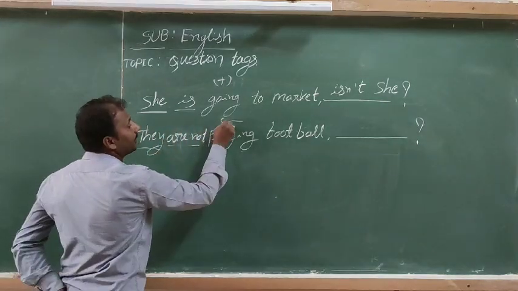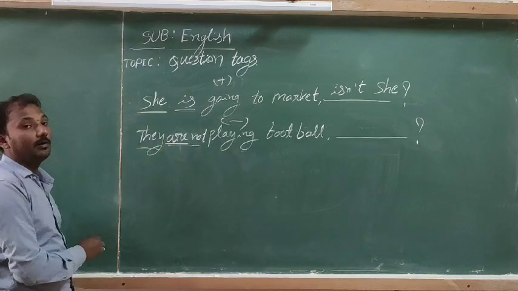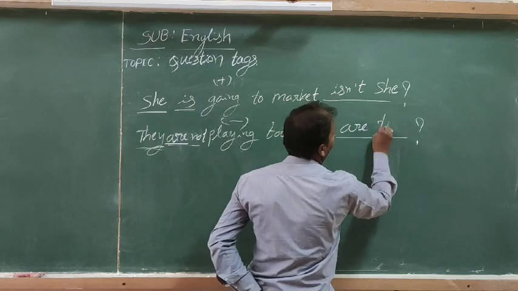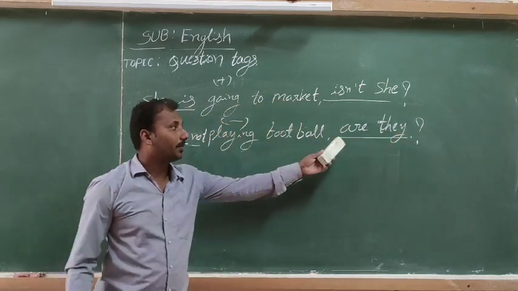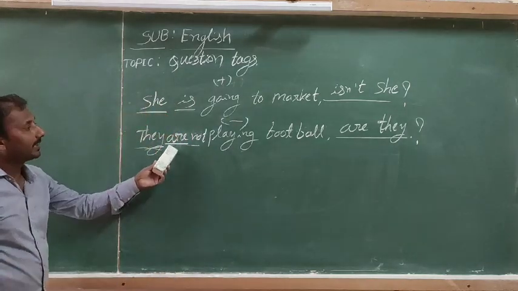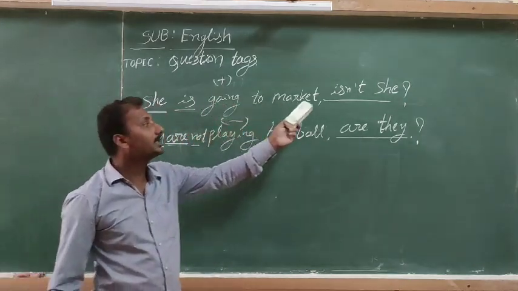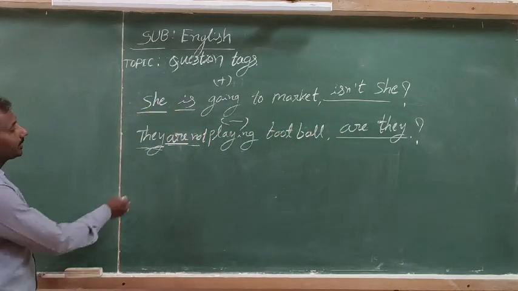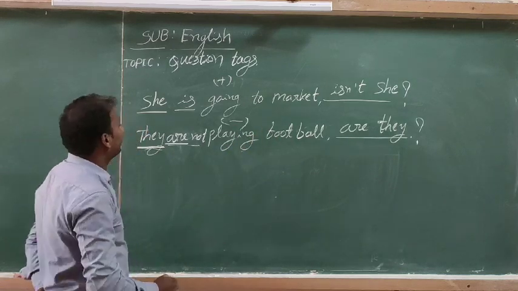This is a negative statement, so the tag should be positive. We add are and they: are they? Are they is a suitable tag. So you observe that when the statement is negative, the tag is positive, and when the statement is positive, the tag is negative. That is the rule. We also observe that we use only pronouns in the tags.